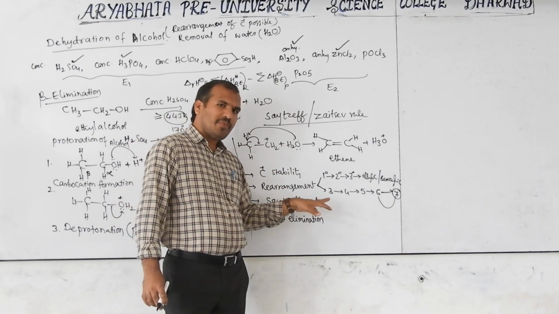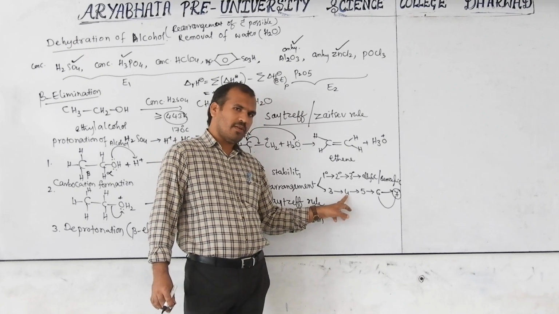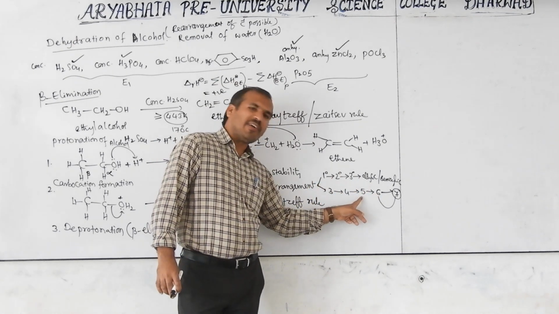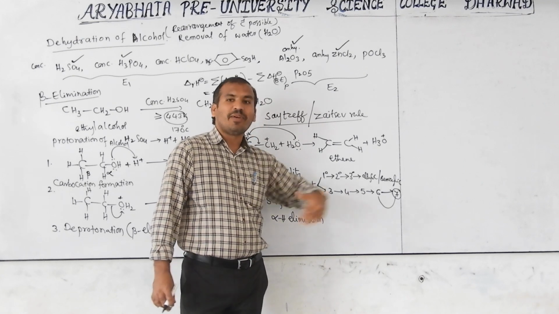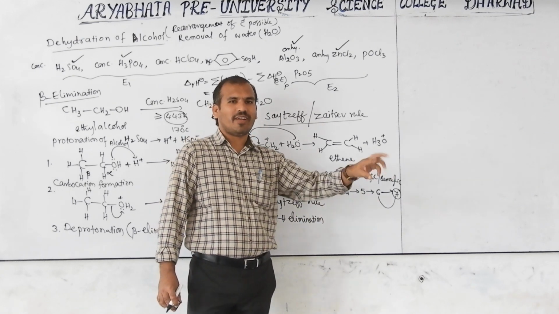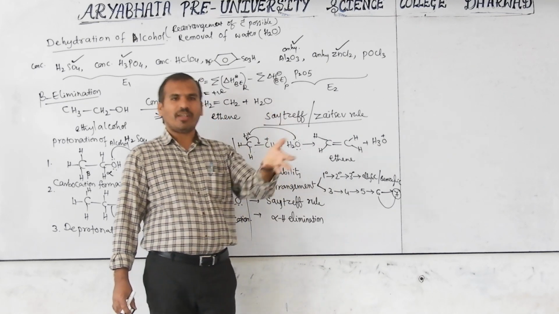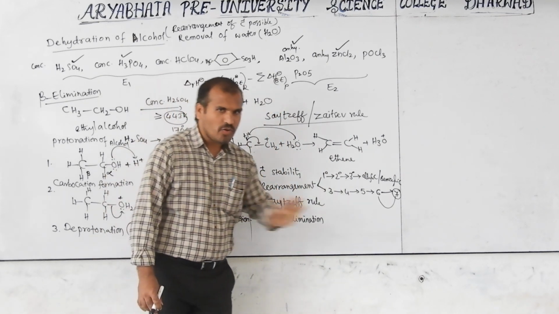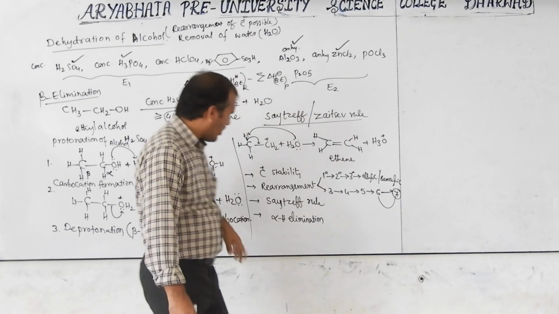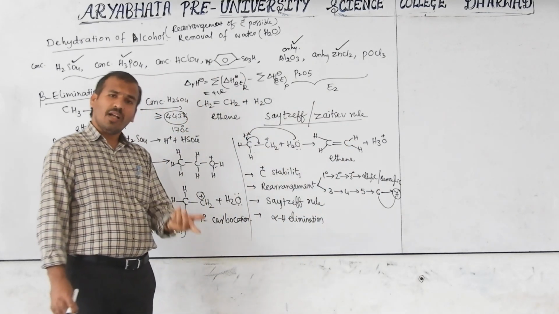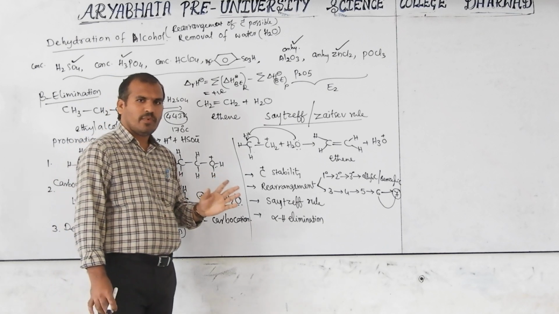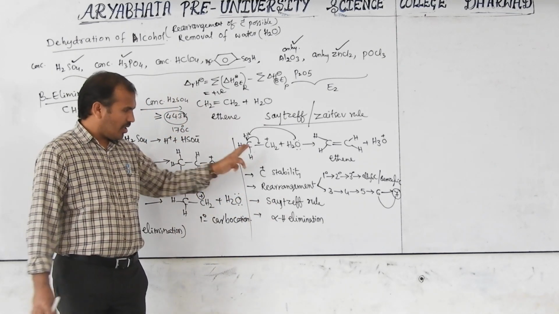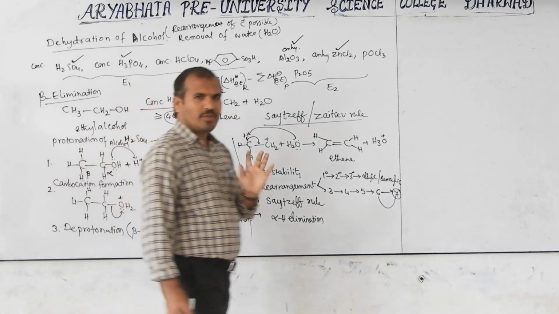Otherwise, if ring expansion, 3-member to 4-member, 4-member to 5-member. Don't think 3-member to 5-member. This is a step by step process. 3 to 4, 4 to 5, 5 to 6. 6 to 7 is possible, but some conditions are there. But normally not. Okay, and the formal product should always be Saytzeff. That is the main product. Sometimes alpha elimination is also there. According to this, one more example and then we can close this.